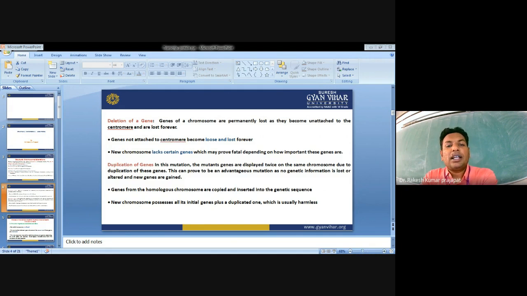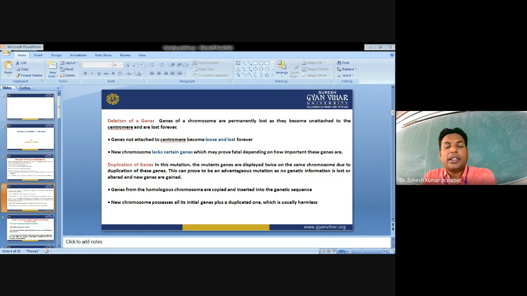Now these duplications are of different types on the basis of the position of the duplicated segment: tandem duplications, displaced homobrachial duplications, and displaced heterobrachial duplications. Tandem duplications are present as adjacent regions, in nearby locations. Displaced homobrachial duplications are at a displaced position on the same arm. Displaced heterobrachial duplication is on a different arm of the same chromosome. Then transposed duplication is on a different chromosome; the segment gets transferred from one chromosome to another.